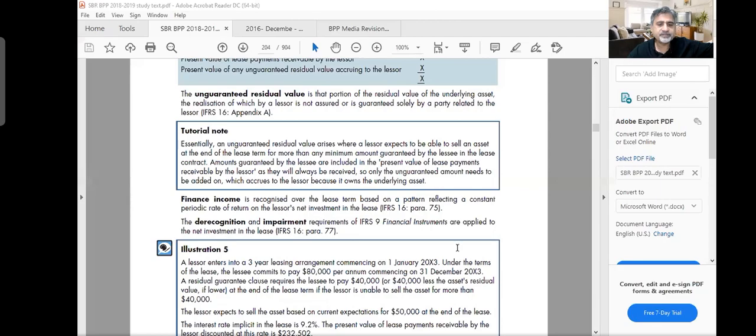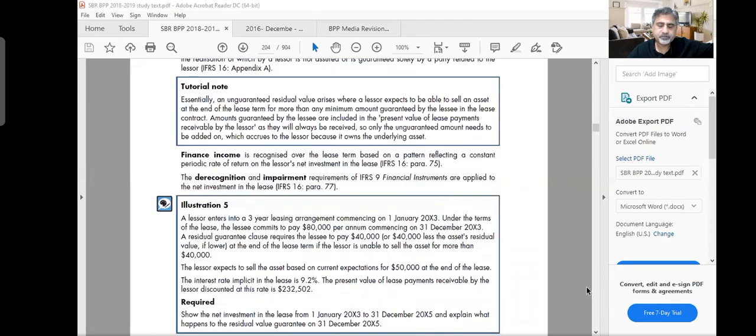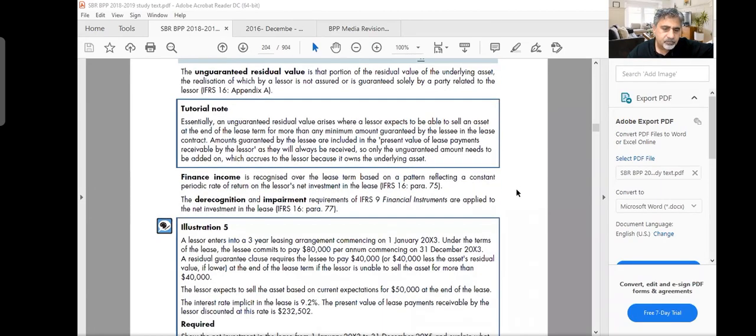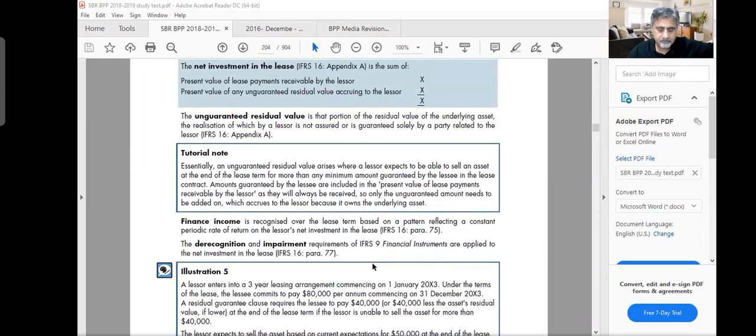Excuse me, sir. Yes, please. So when we de-recognize, what could be the entry? Because there will be a book value, right? For the book value, I will de-recognize, credit the non-current asset and debit this net investment. So there will be a net book value, right? So where will I close that balance? Net book value of the asset will be gone. I will remove the asset. I will say credit non-current asset. It had a net book value of 100,000. I will credit 100,000 and debit the net investment.